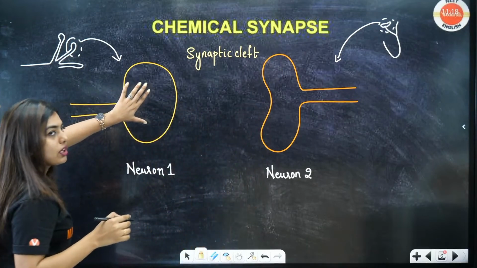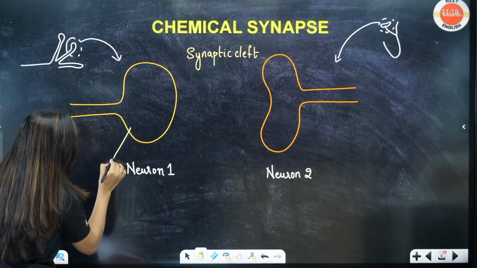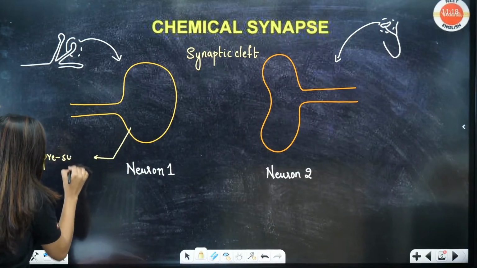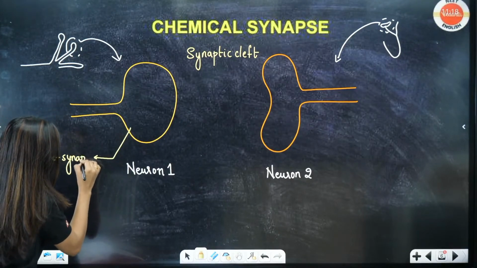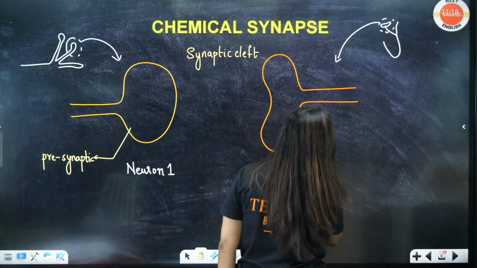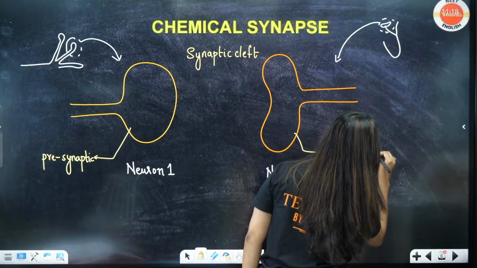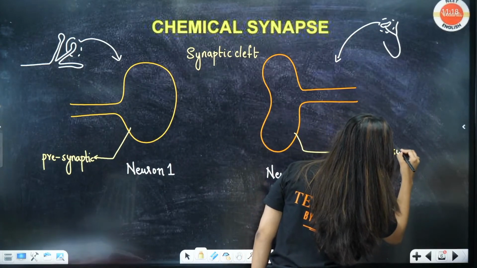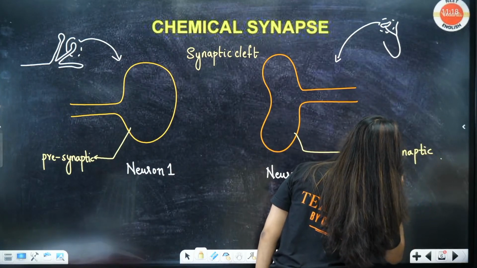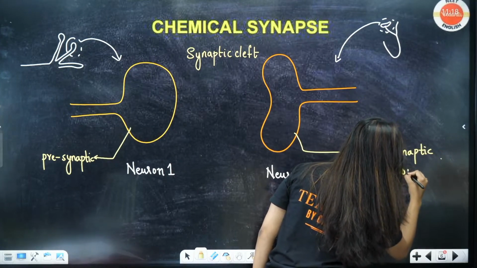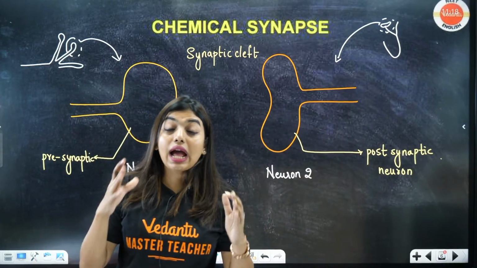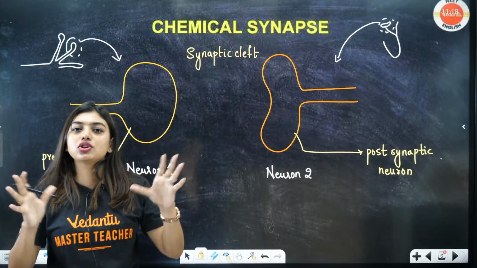What will this neuron be called? This part of the neuron will be called the presynaptic neuron, and this portion will be called the postsynaptic neuron. This presynaptic neuron, postsynaptic neuron and your synaptic cleft together make your synapse.